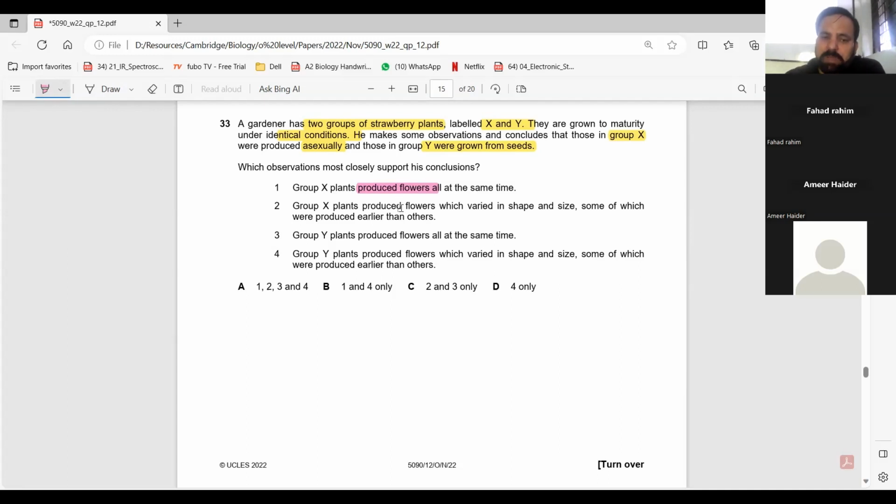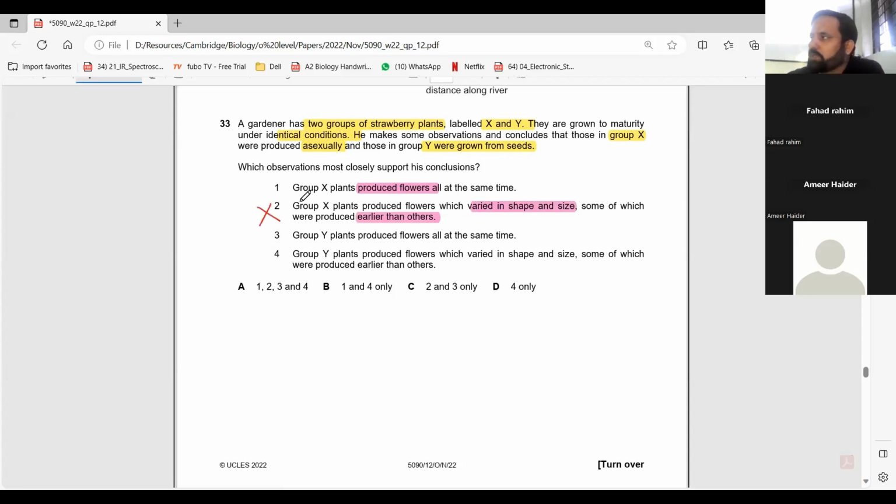X plants produced flower which varied in shape and size, some of which were produced earlier than others. So this has nothing to do with it; some flowers produce earlier, some produce later. It does not tell us that something reproduces sexually. Group Y plants produced flowers all at the same time. Beta is the right answer, because producing flowers at the same time also doesn't tell us that it reproduces sexually.